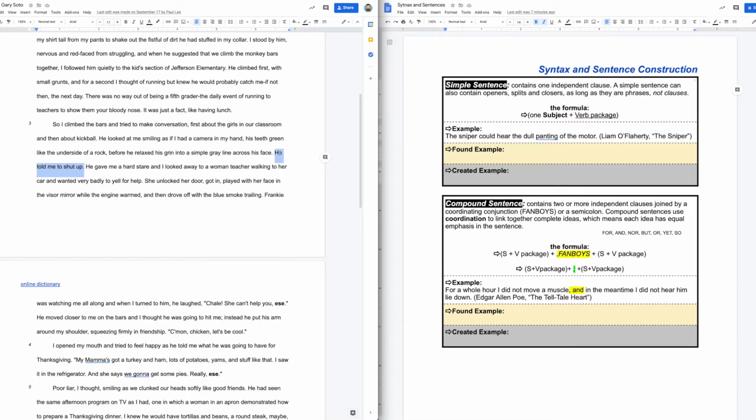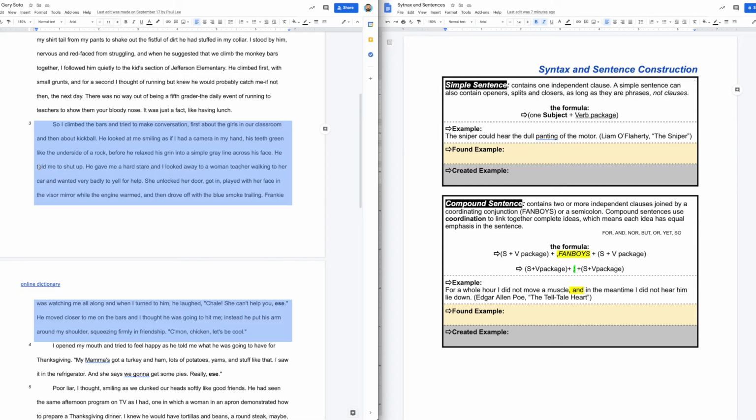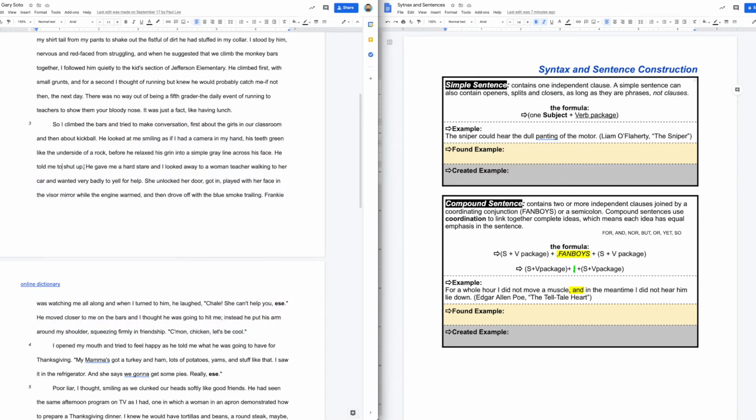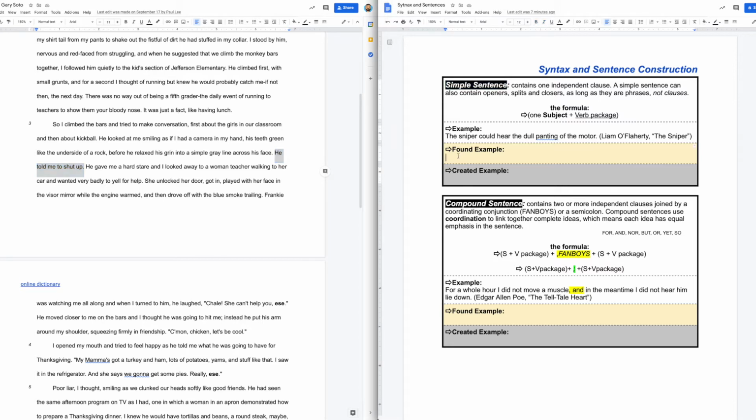And the verb is, well, Frankie T's telling him something. He's telling him to shut up. He's talking. He's telling him to do something. So that's my verb. Subject, he, in reference to Frankie T. Verb, told, because he's telling the narrator to shut up.